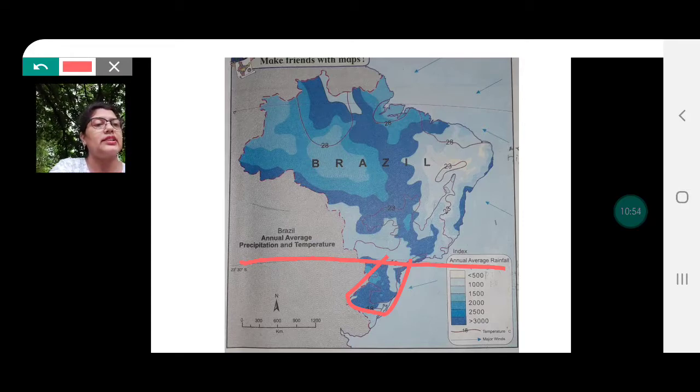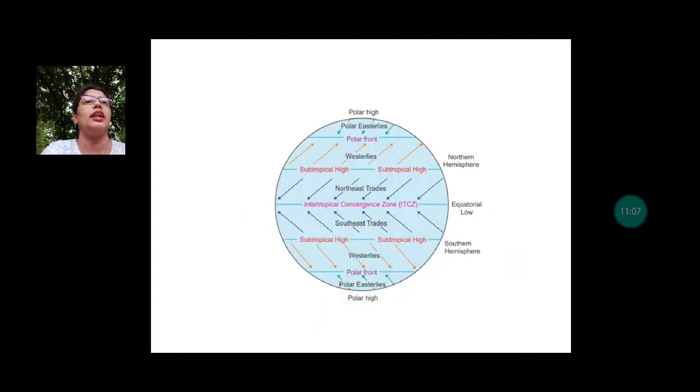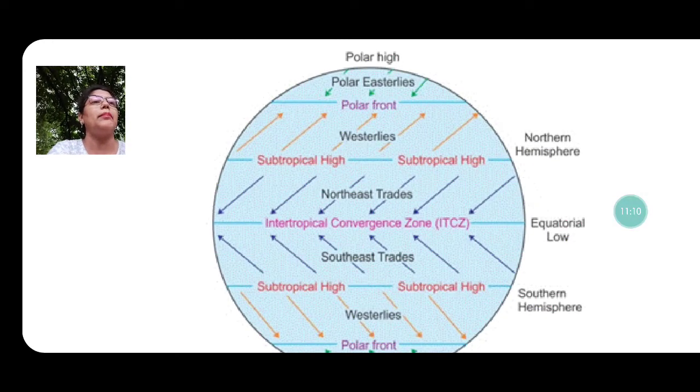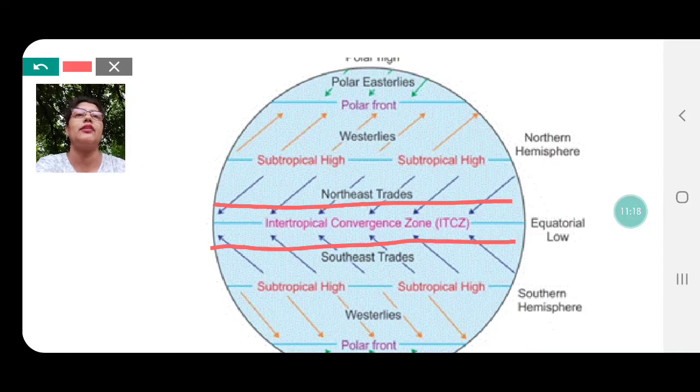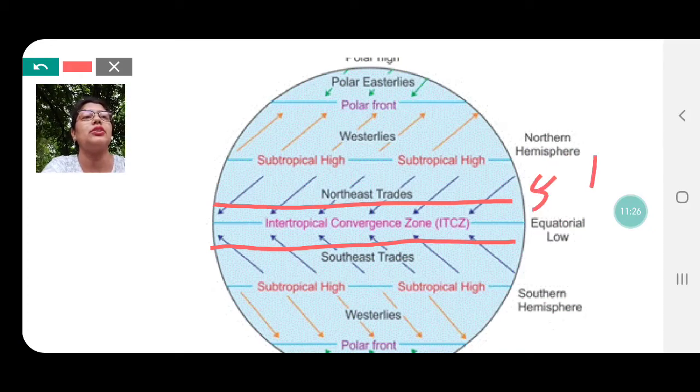Okay, so the next question. So we find temperate zone in south. Describe the winds blowing between 0 degrees to 5 degrees north and south. For this, I will take you to another picture here. Between 5 degrees north and 5 degrees south, this region lies in Brazil as well. And therefore studying and understanding this region becomes very important to us. This region between 5 degrees north and 5 degrees south is called the intertropical convergence zone.